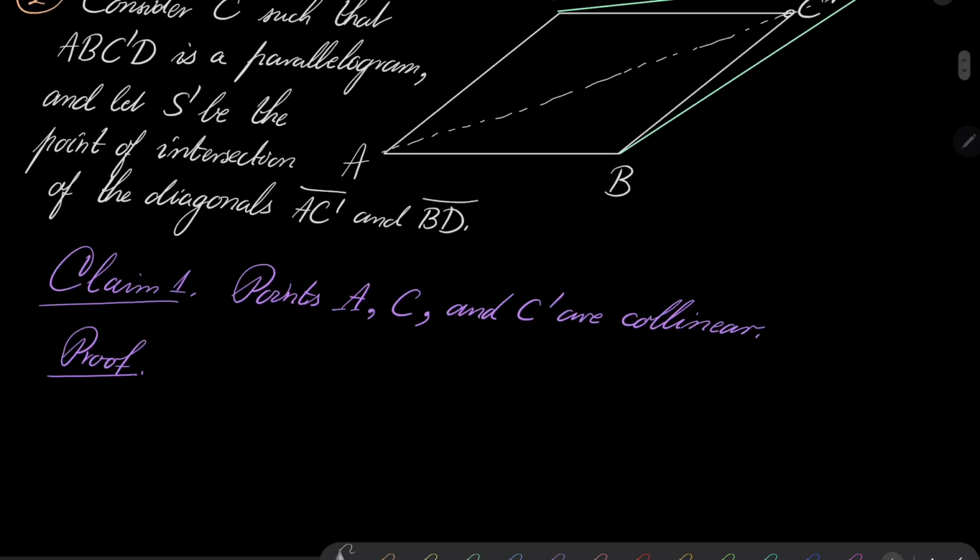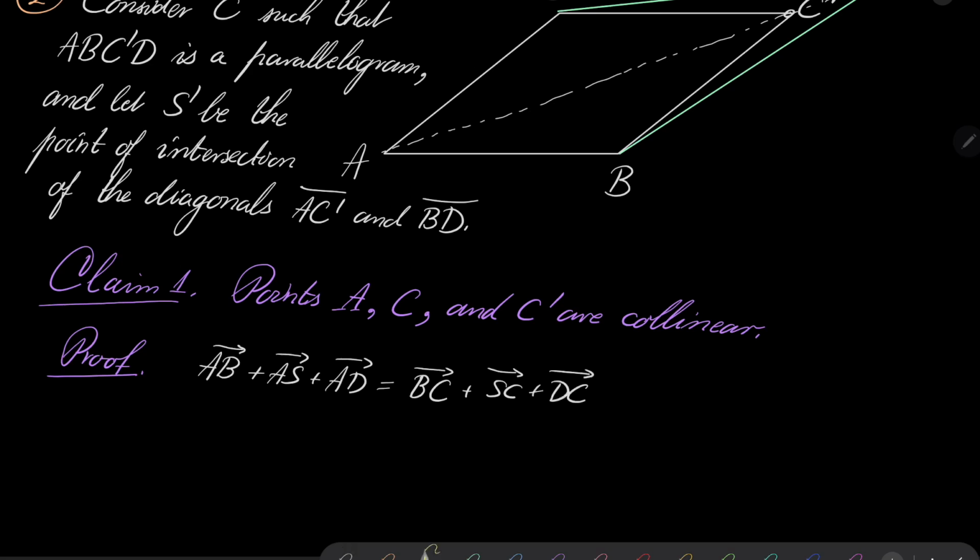Well, remember that we assume that AB plus AS plus AD equals BC plus SC plus DC. It's our assumption.